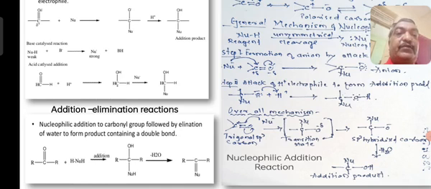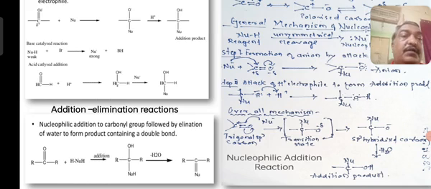This may lose a molecule of water, that is, the OH of the attached group and the H present on the nucleophile will lose a molecule of water to form R C R double bond Nu. So the nucleophile having H and the OH of the same carbonyl group will eliminate a molecule of water, and thereby there is a formation of R C double bond NuH, that is, imines are formed.